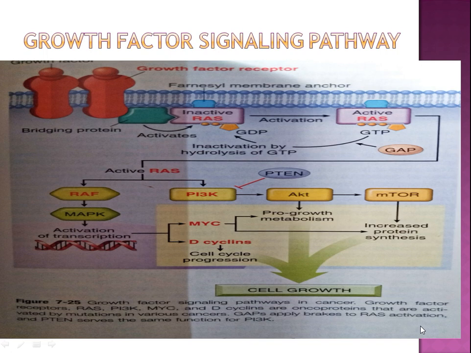Now the logic is that signal transducer RAS operates immediately downstream from receptor tyrosine kinases, and there are two signaling arms downstream of RAS: the mitogen activated protein kinase, that is the MAPK pathway, and the other is the phosphoinositol 3 kinase, that is the PI3K or AKT pathway.